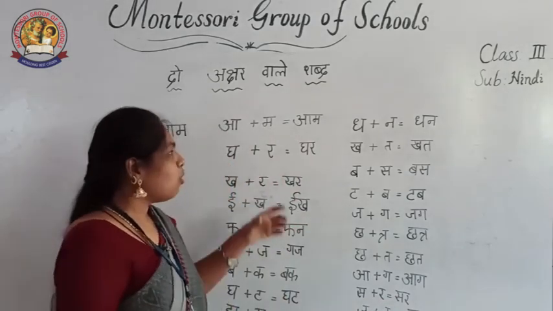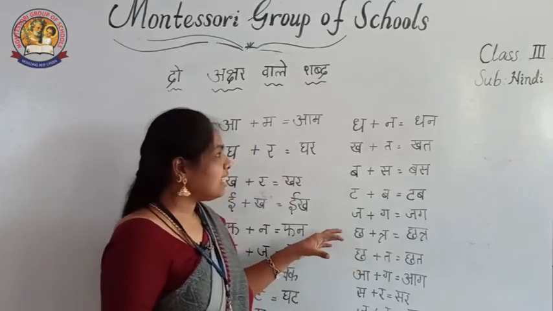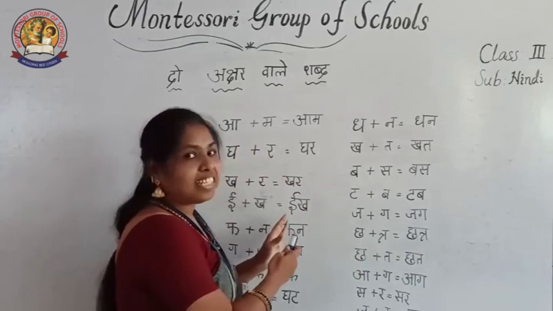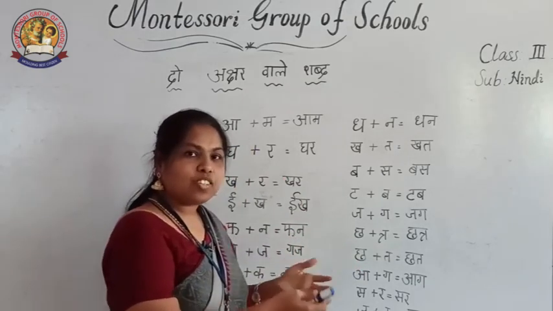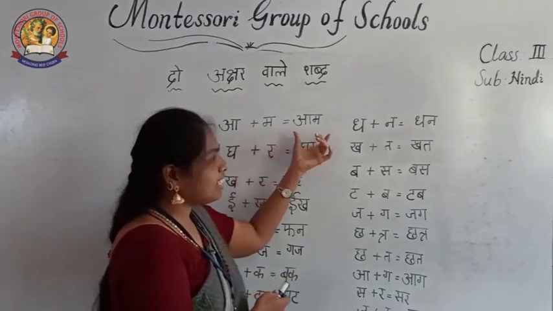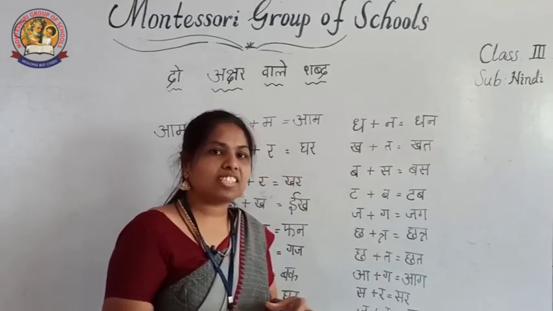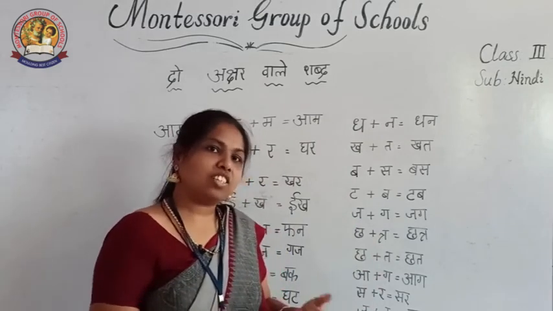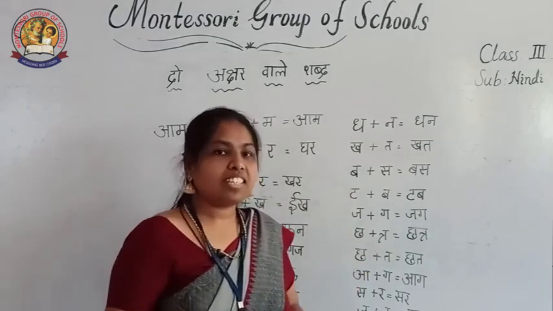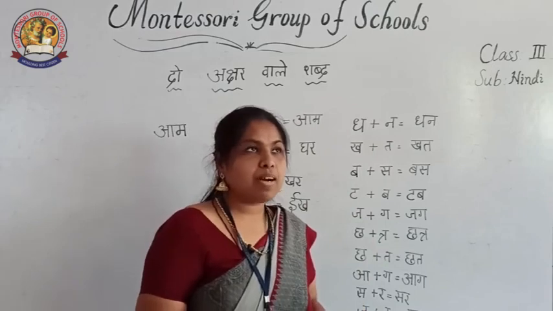Okay children. See how many words I explained here. What is the sound of these letters and which letters are hidden in that, and if we cut and read and write on the paper this way, we can easily pronounce the word. What is the word and what is the sound of a word, we can know by reading or writing with this one.